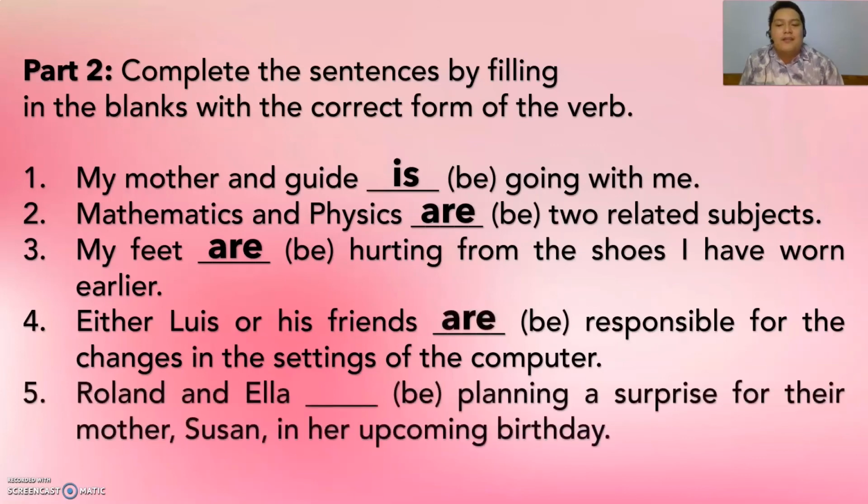Okay, very good. And the last one, Roland and Ella blank planning for a surprise for their mother, Susan, in her upcoming birthday. This time, we have two subjects joined together by and, and those two subjects are different persons. So the subject is plural. Alright, so the answer here is are.